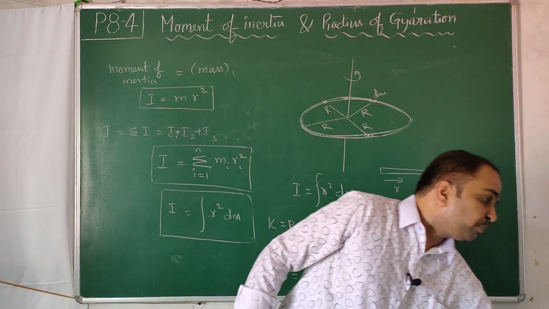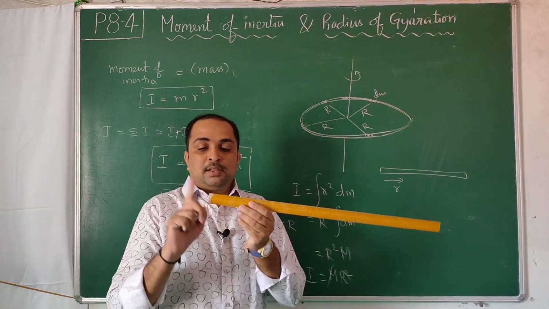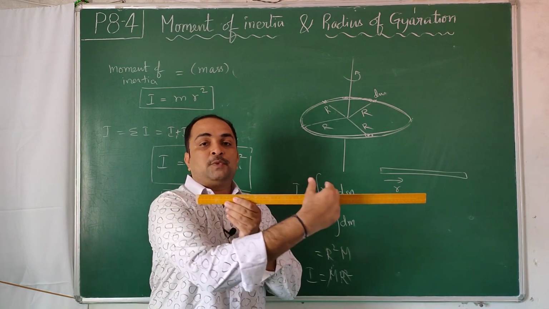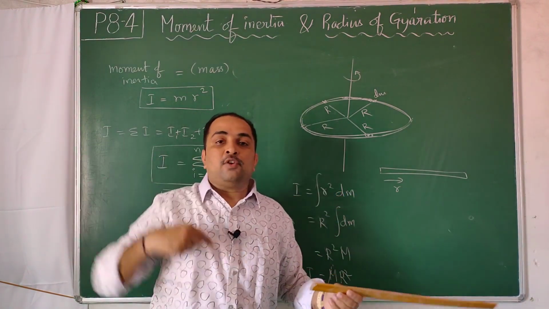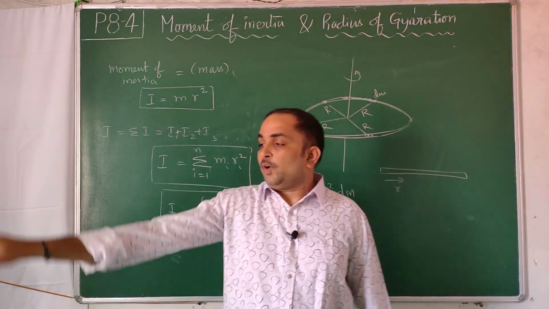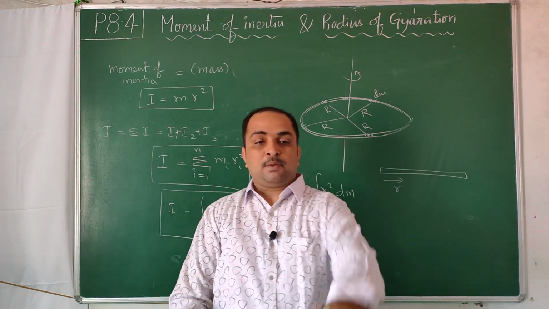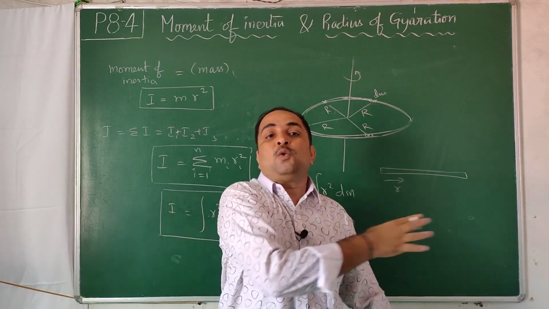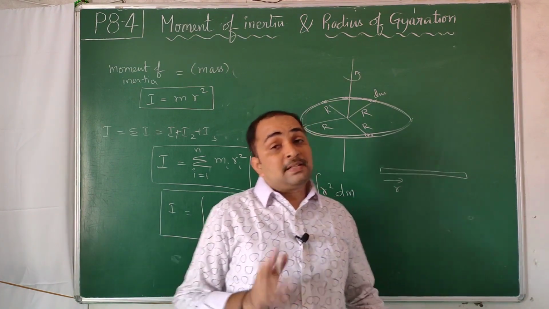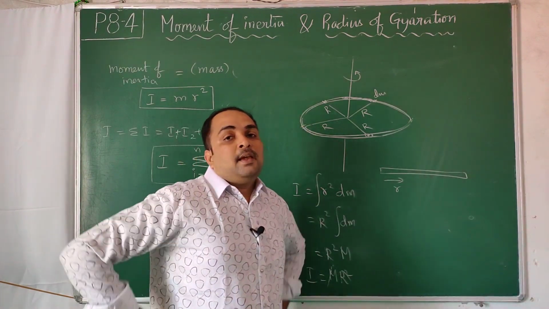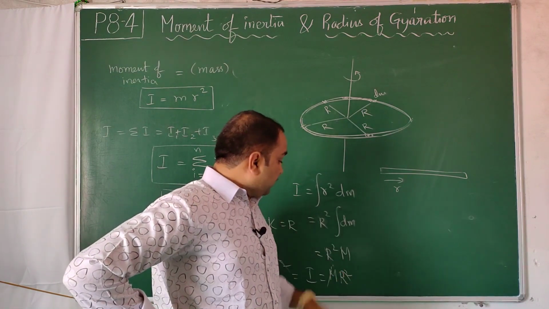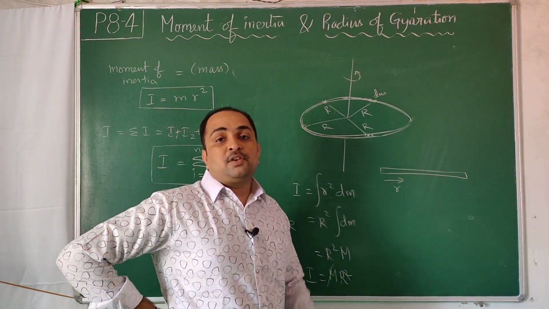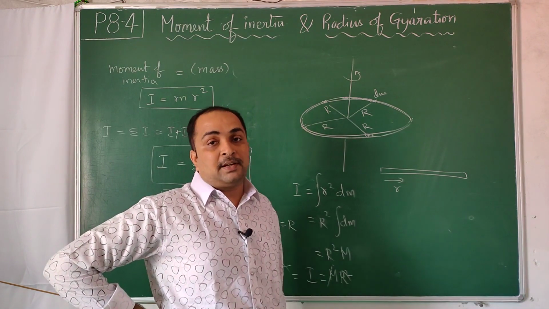Previously, this was a rod, this is the axis. You kept one mass nearer, one mass far away. Now when you are distributing in the form of a ring, one mass is here, one mass is here, one mass is here. So all the masses you kept at an equal distance. So previously radius of gyration came L by root 3. This time radius of gyration came as the physical radius of the ring, that is, wherever you kept, that itself is the average.